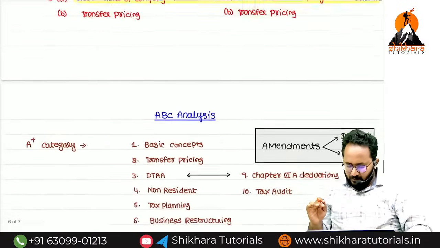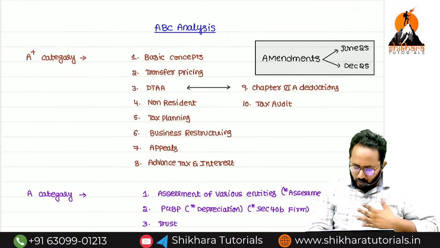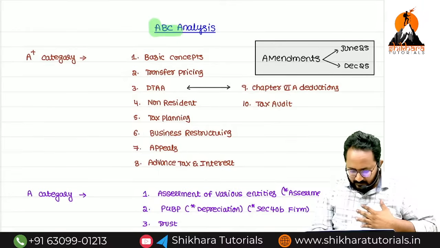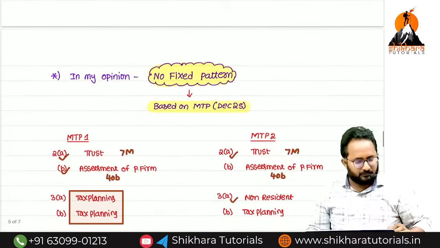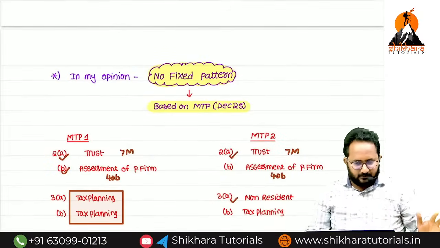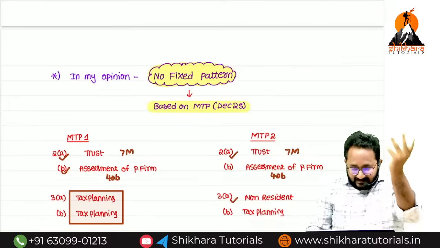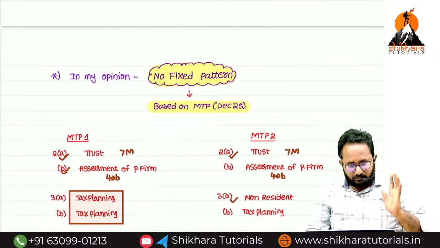Next, in my point of view, now I want to give you the ABC analysis. Directly I am giving one conclusion based on paper pattern. Important chapters are always important. In any question number, if they ask, you have to write it down.